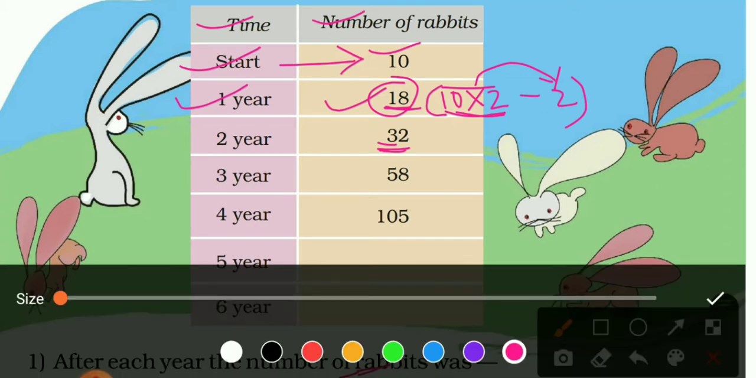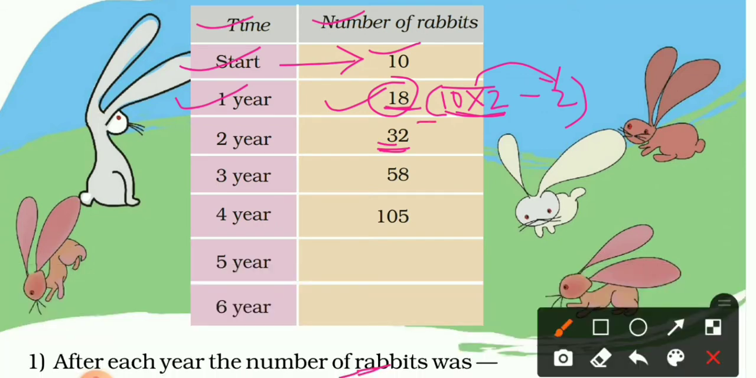So let me explain you. 32 means, once again, it is less 4 than the double of 18. Means here we have to make double to 18, which is its previous year. Now 18 multiplied by 2, so 18 to 36 and minus 4. So 36 minus 4, you will get 32. Clear?